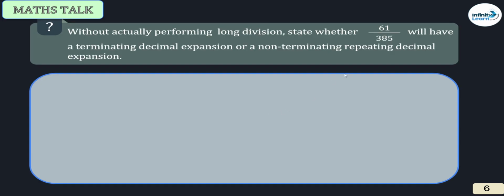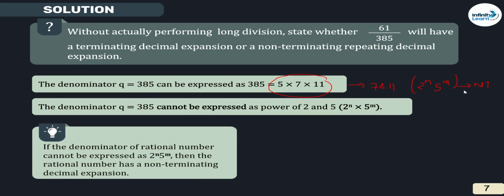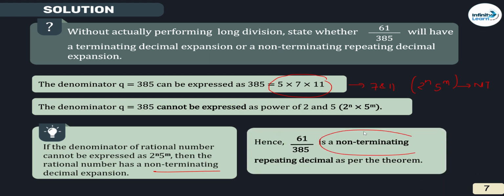Now, without actually performing long division, can you state whether this is a terminating one or non-terminating one? Yes, we can check by simply checking the prime factorization of the denominator. See, it has 7 and 11 other than 2 to the power n, 5 to the power m. So it is non-terminating one. ठीक है? Clear? So it is non-terminating decimal expansion.